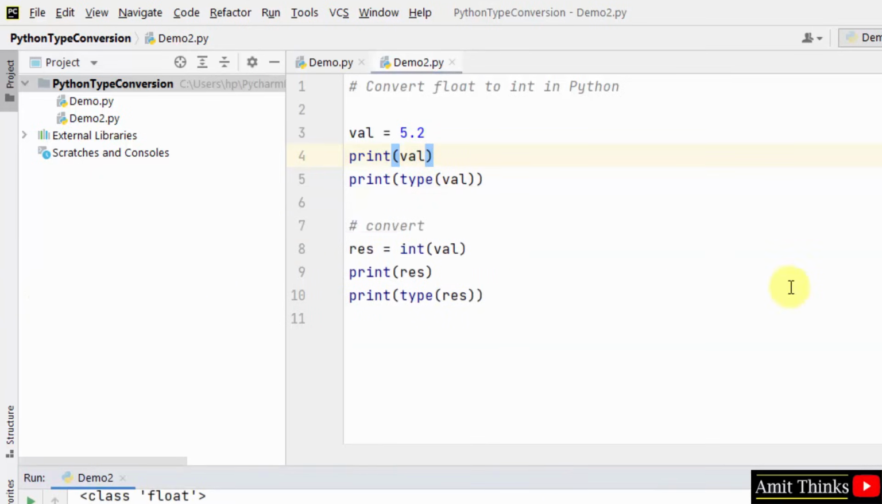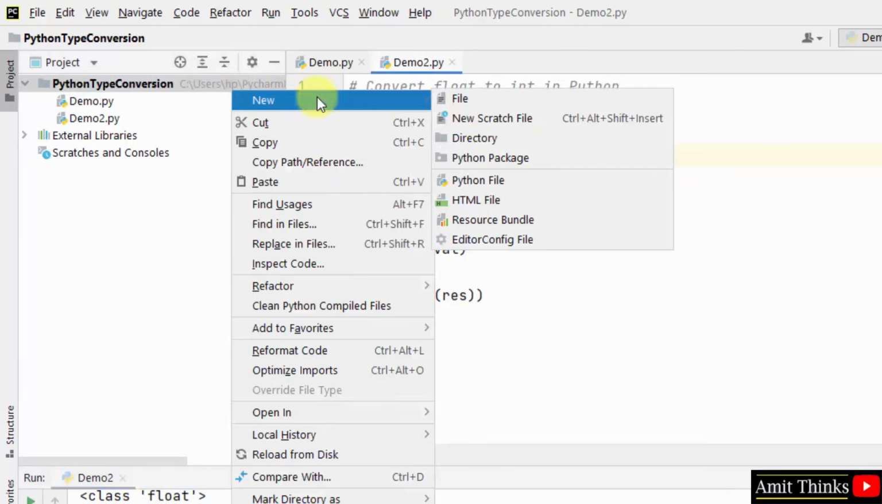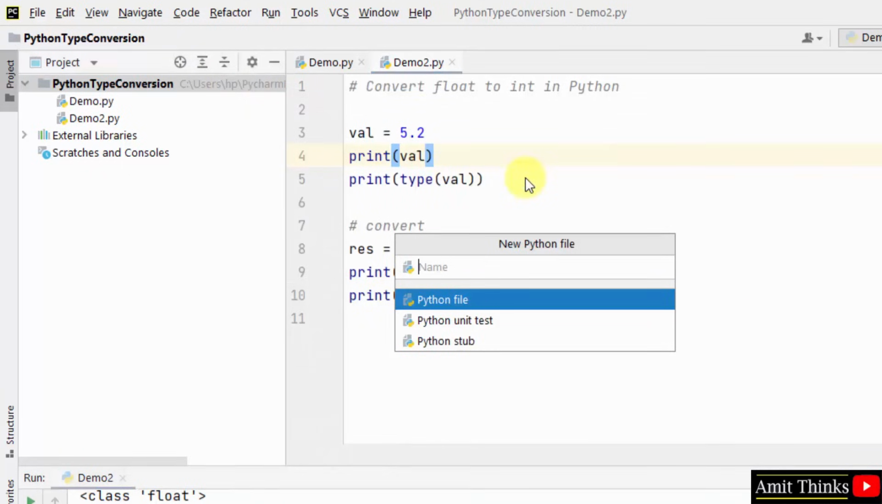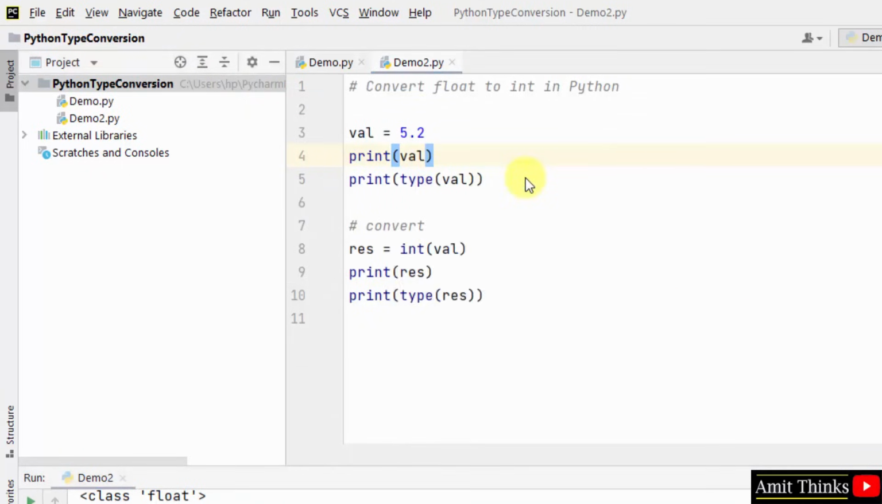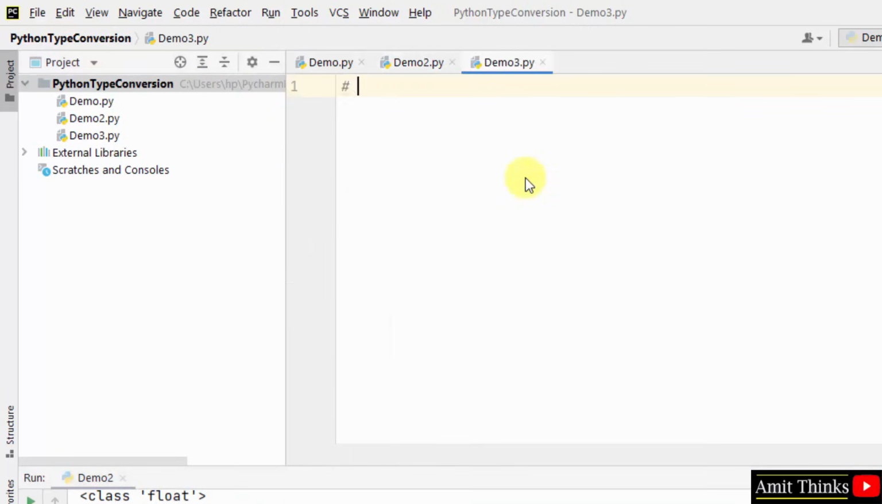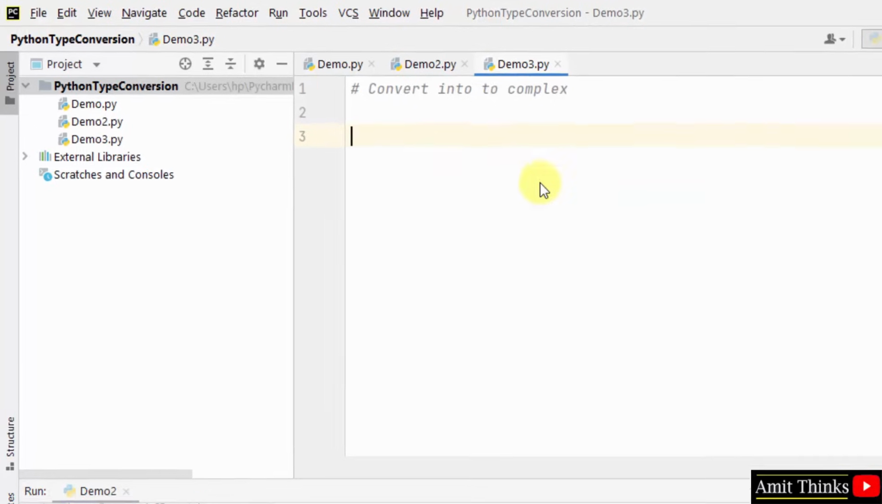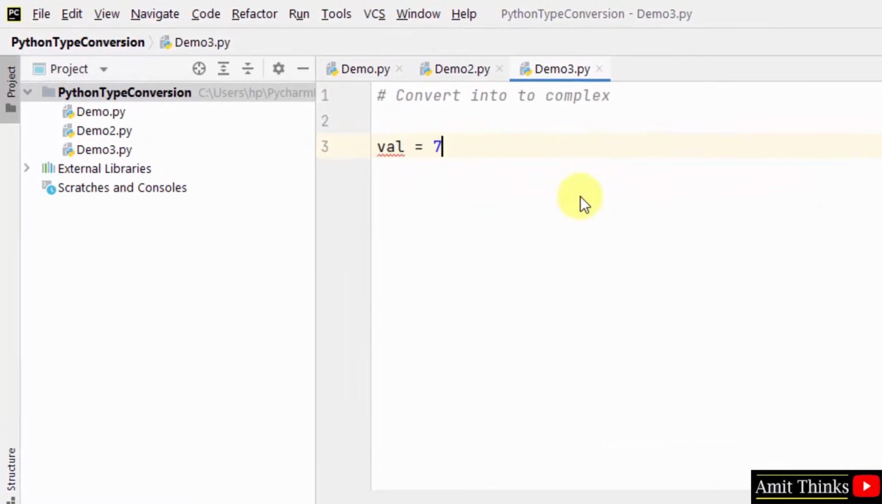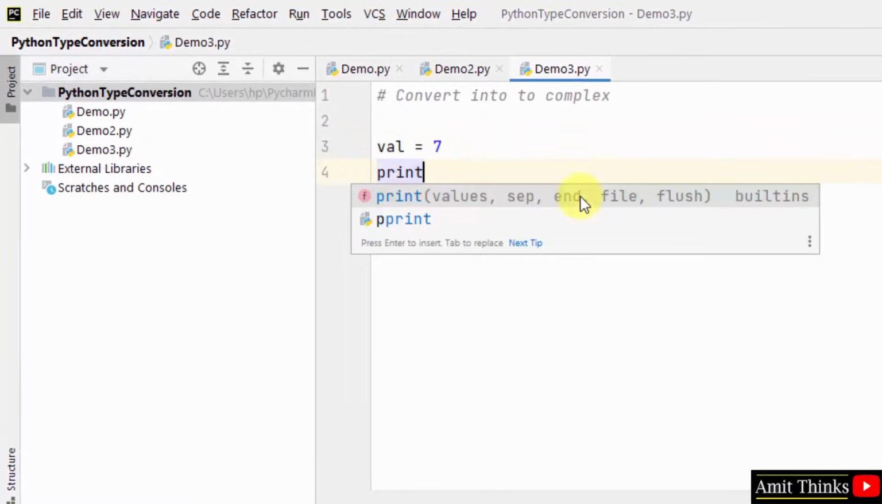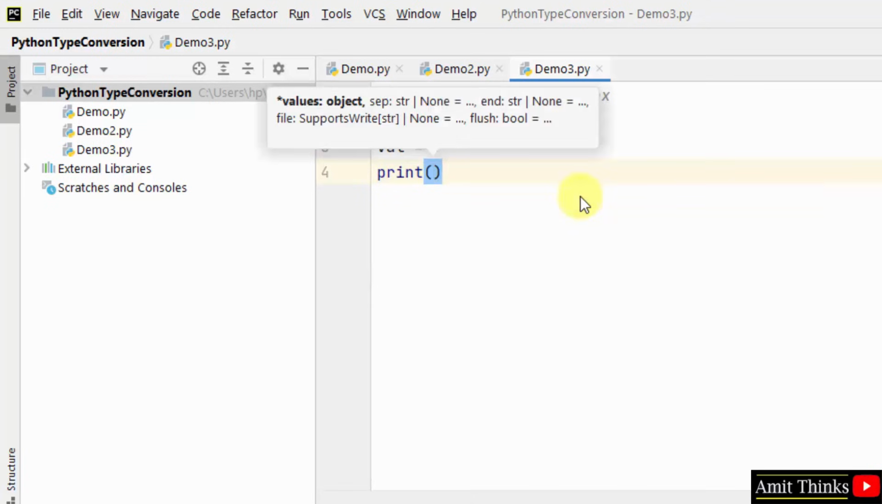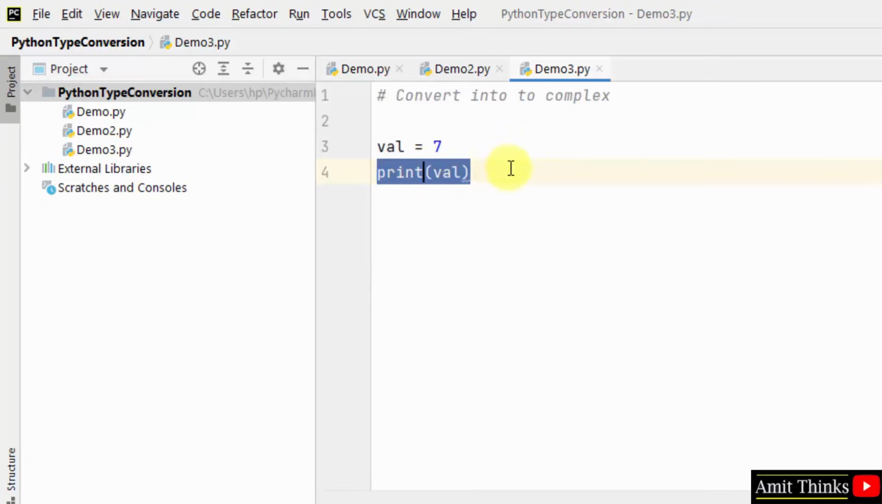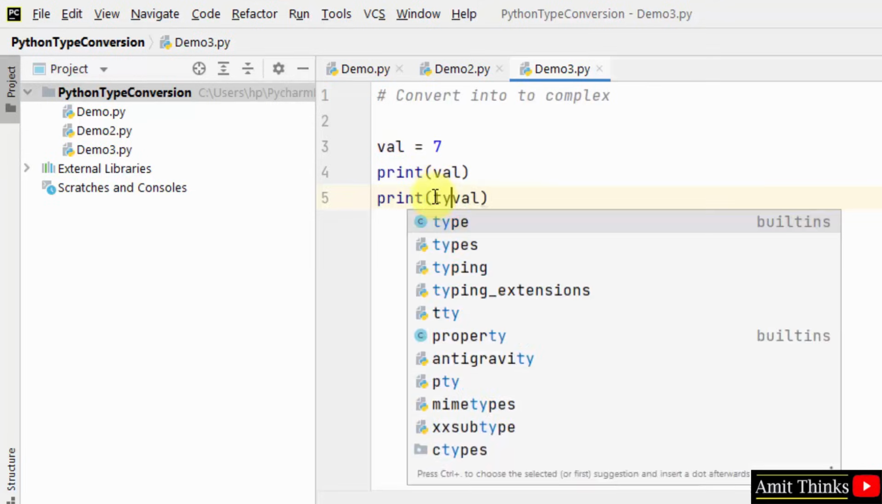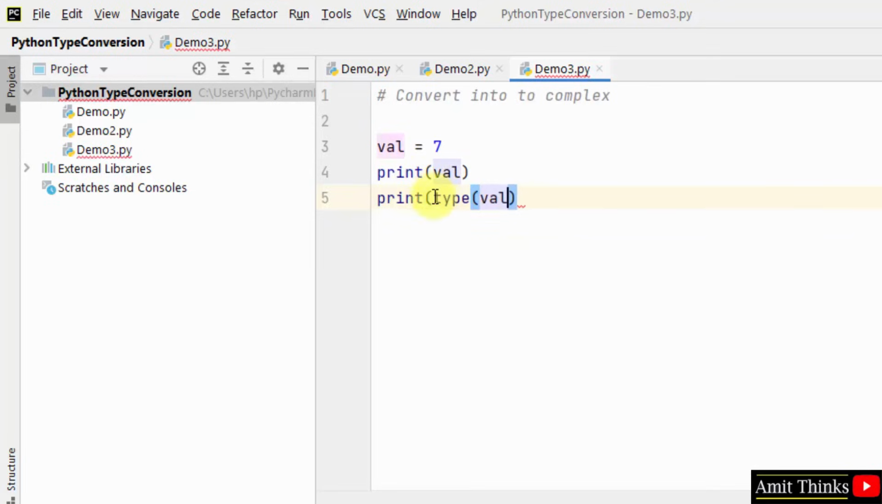Now the last example we can see is converting into complex. Let us do that. Let me set it demo3 and press enter. Convert into complex. How can we do that? For that we'll be using the complex method. But first, let us type a variable int we have taken. I'll just print it, and also print the type using the type method. That's it.